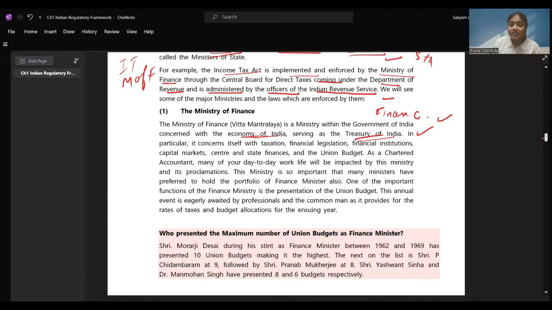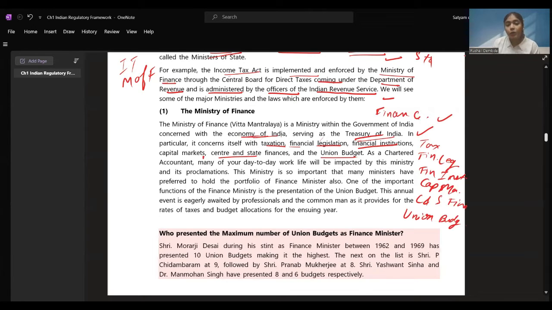In particular, it concerns itself with taxation, financial legislation, financial institutions, your banks, your loan providing facilities, capital markets, stock market, center and state finances, and the union budget. There is taxation, then financial legislation, then financial institutions, then capital markets, that is your share market, center and state finances, all the money that is given to center and state, and the union budget presented on 1st of February each year, right?